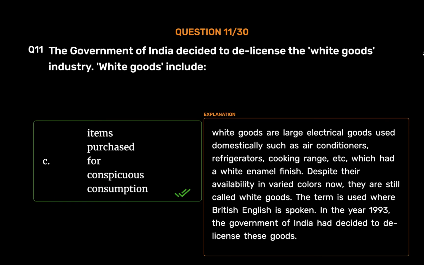White goods are large electrical goods used domestically, such as air conditioners, refrigerators, cooking ranges, etc., which had a white enamel finish. Despite their availability in varied colors now, they are still called white goods. The term is used where British English is spoken. In the year 1993, the Government of India had decided to de-license these goods.